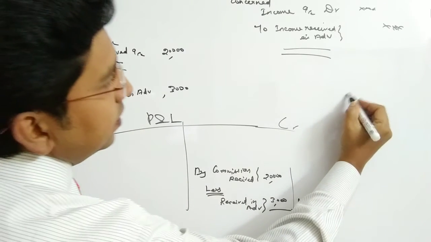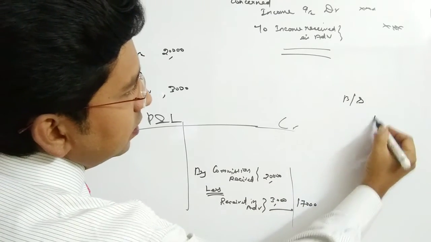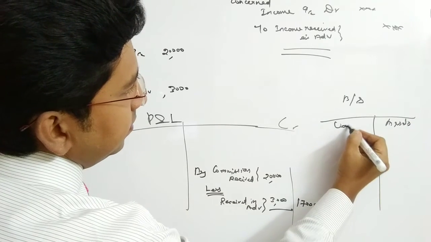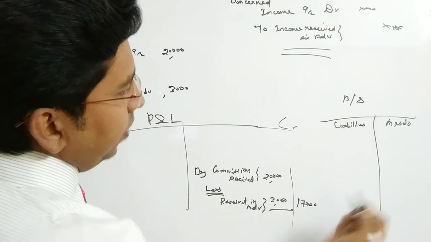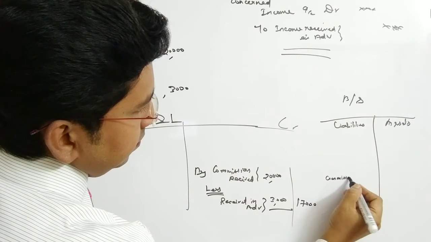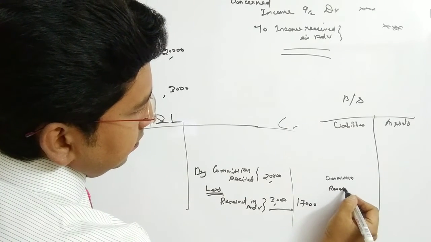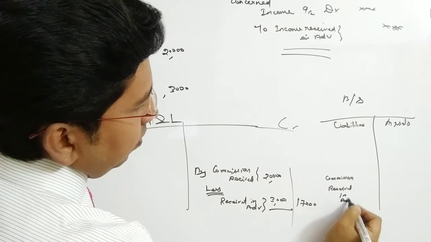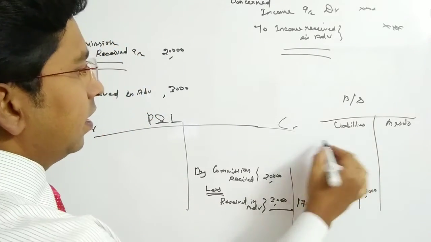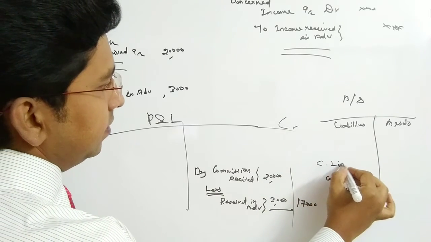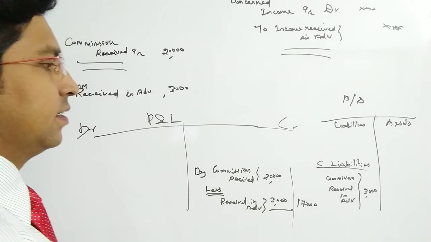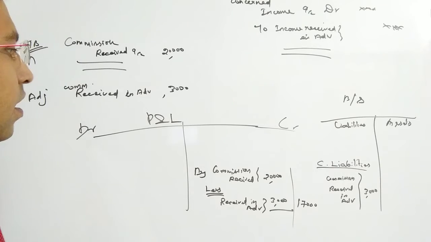Then when it comes to the balance sheet, the asset side is this, and the liability side is where it should be shown. So commission received in advance, the 3,000 amount, should be shown under the current liability subcategory. So that is how we have to treat it in the final accounts.